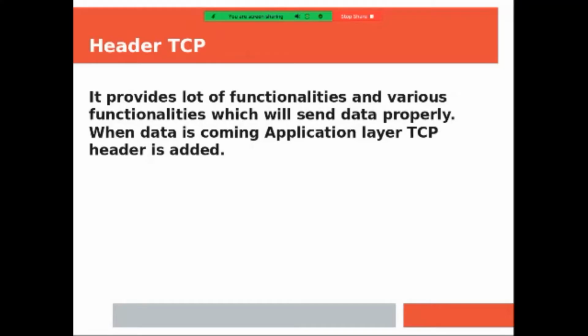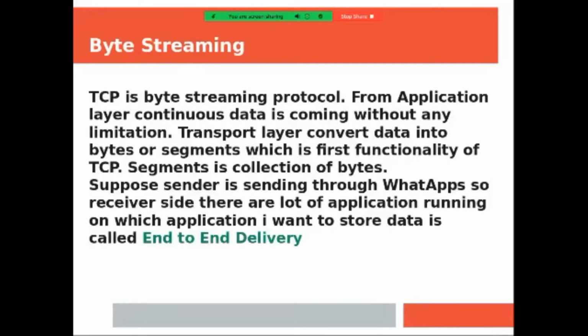Why is the header added? Because a bundle of data is coming from the application layer. We need to divide the data into packets, segments. It is called a packet in the network layer, we have seen. Divide the data into segments, with the help of which data can be sent. And the header is used, that means the starting address of the data, that's why the header is used.